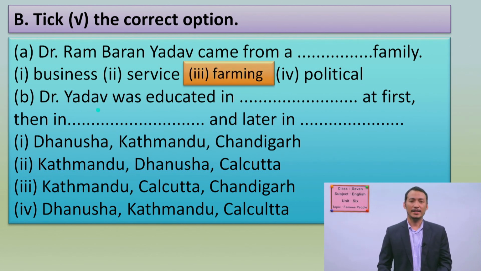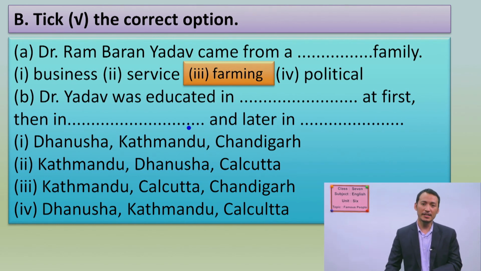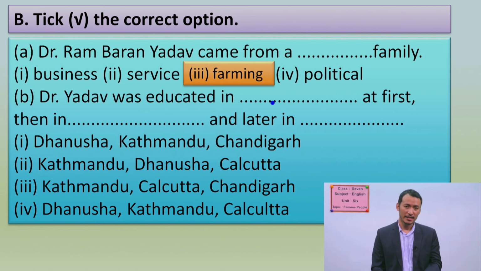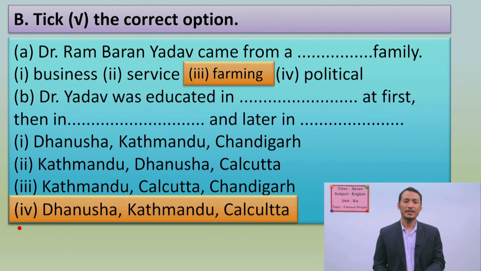Yes, it's correct. Dr. Yadav was educated at first and then later in what places? There are three places that he got education. So you have to fill in here in order. First, he studied in his own district, right? So it's Dhanusa, and then he came to Kathmandu and then went to Calcutta. So the answer is Dhanusa, Kathmandu, Calcutta from the fourth option. Yes, right? Okay, now we have also solved this question.